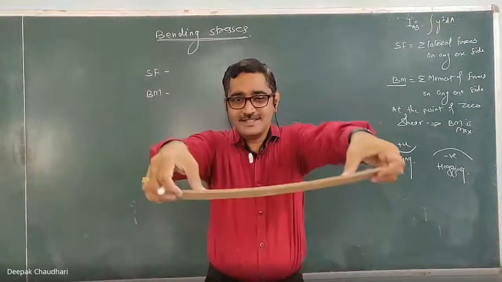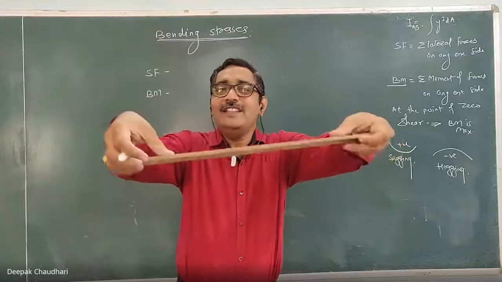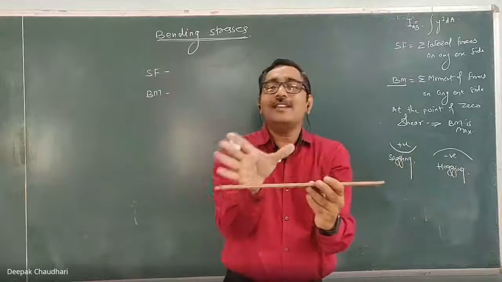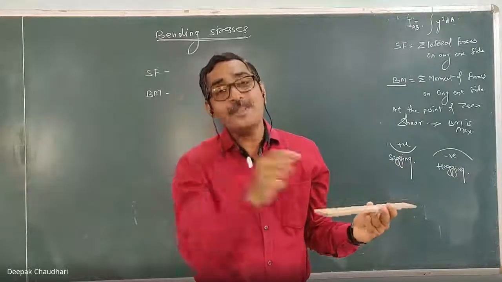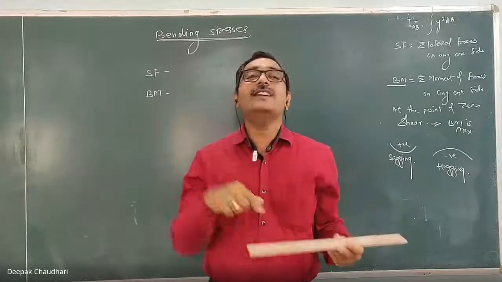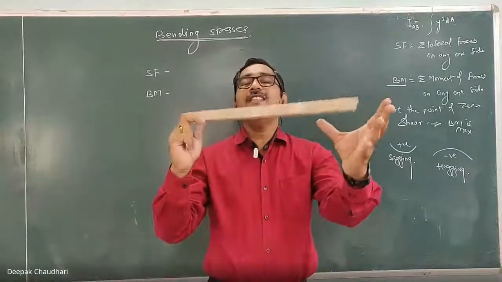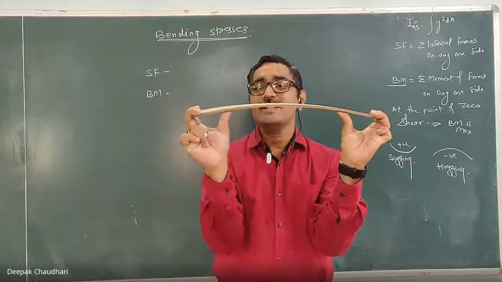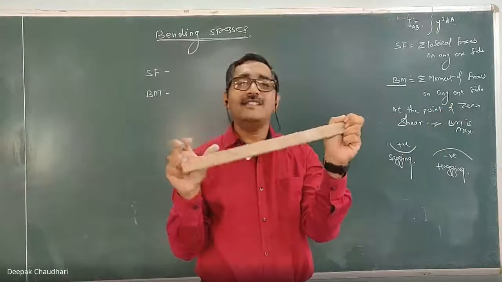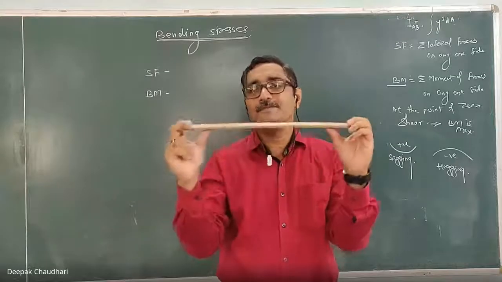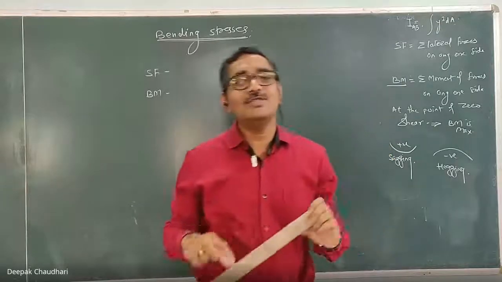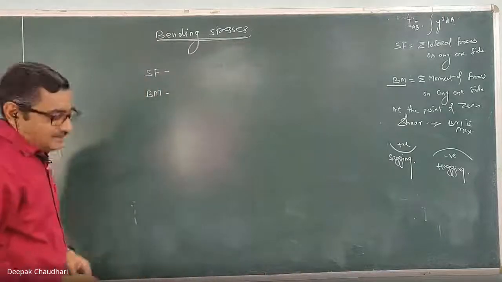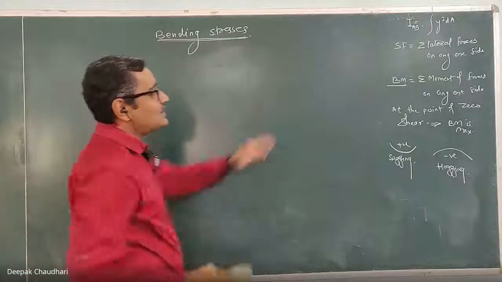Can you imagine this? Because of that, when the component is subjected to the sagging bending moment, the upper layer gets compressed, and in the upper layer compressive stresses are induced, and in the lower layer tensile stresses are induced. Whereas when there is a hogging bending moment, when the moment tends to bend the beam convex upward, the upper layer gets elongated and tensile stresses are induced in the upper layer and compressive stresses are induced in the lower layer. Have you understood this concept? Okay, so this was just a revision.